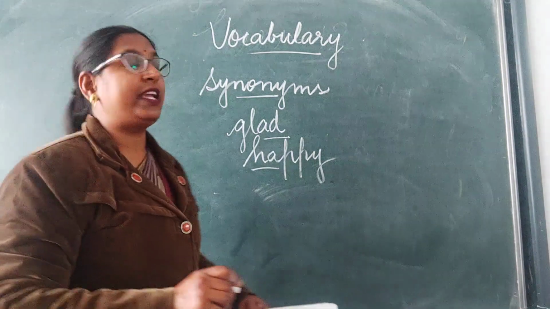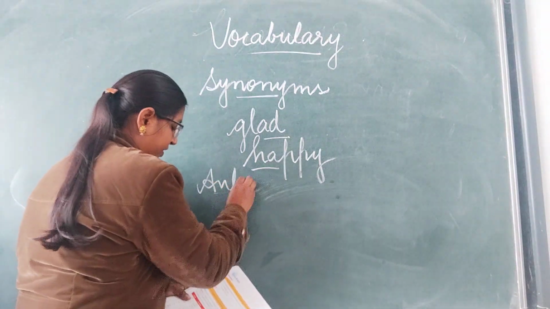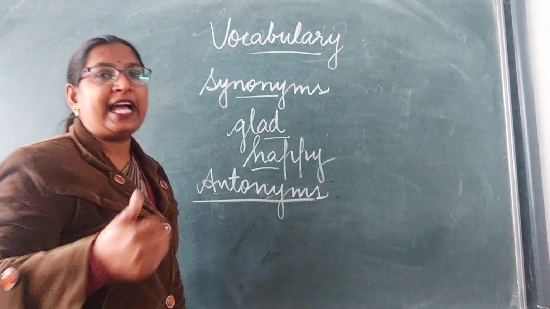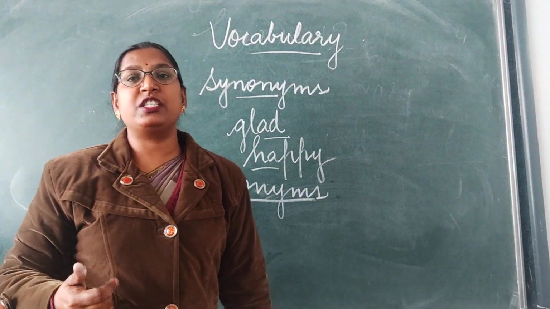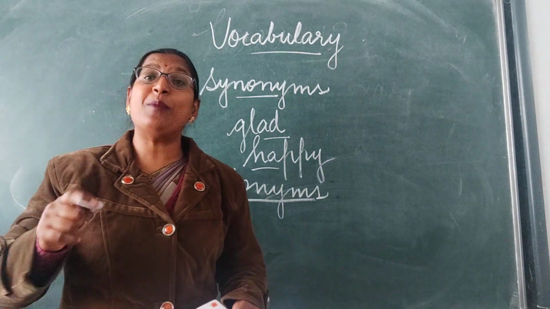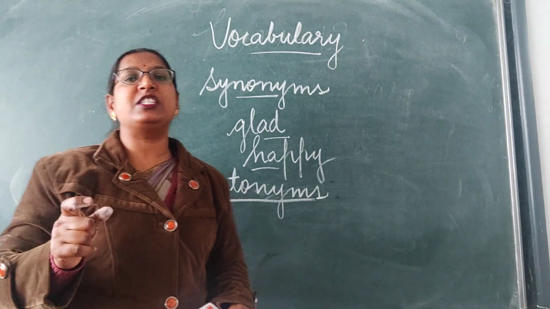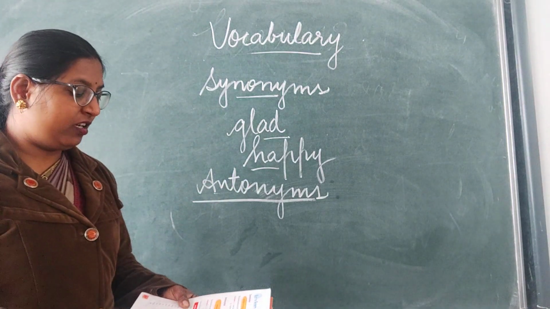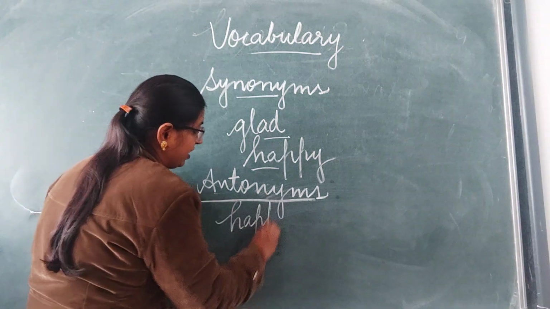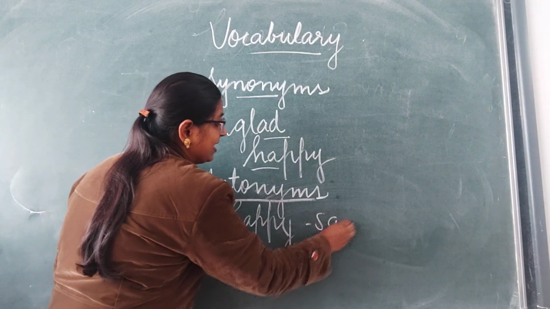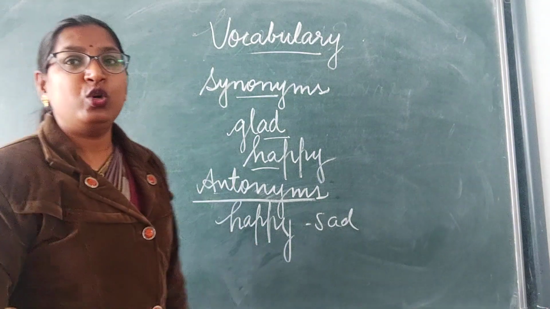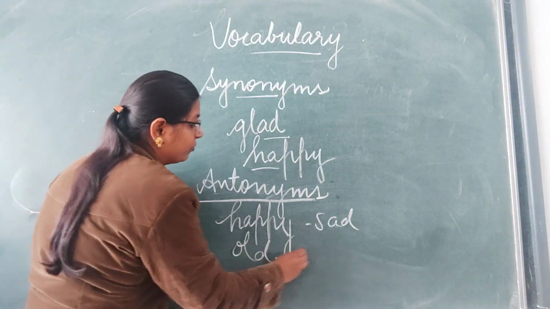Now, the next topic is antonyms. Antonyms are the words which have the opposite meaning, completely different meaning, the opposite words. Opposite words are known as antonyms. Clear? For example, if we say happy, its opposite is sad. Clear? Joy, sorrow, old, new.